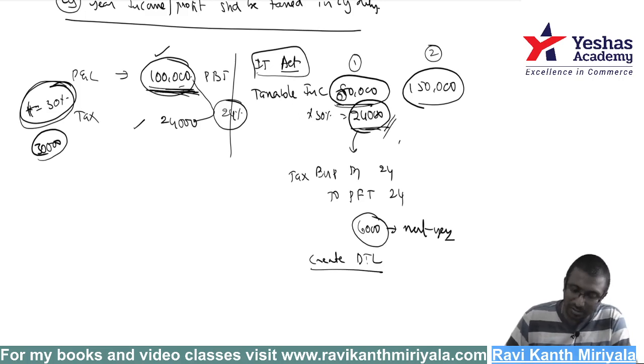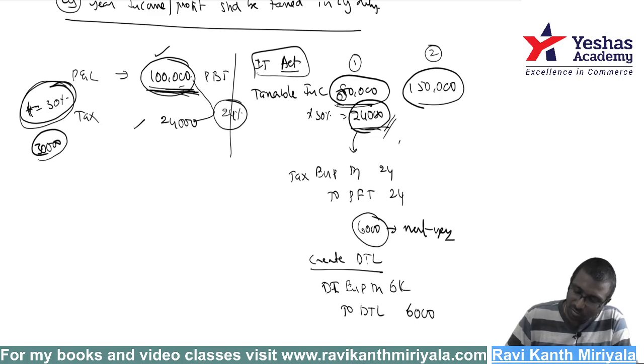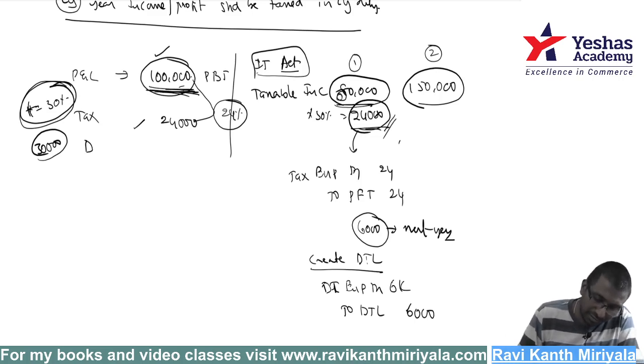Okay, so how do I create deferred tax liability? DTL is equal to 6,000 rupees. That liability is created, means expenditure has gone up. So deferred tax expense account to debit 6,000 rupees I will record. Here deferred tax expense 6,000 rupees is coming to profit and loss. That means 30,000 rupees is your tax expenditure.